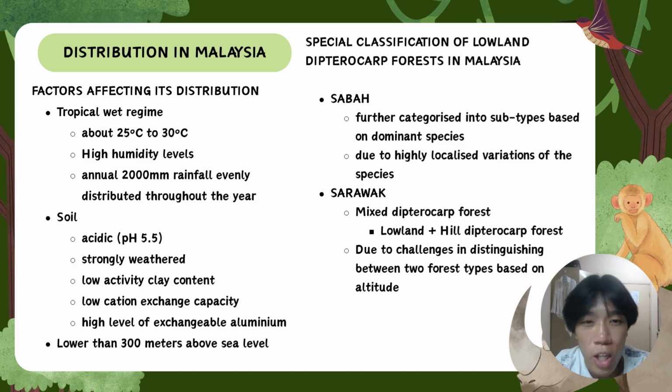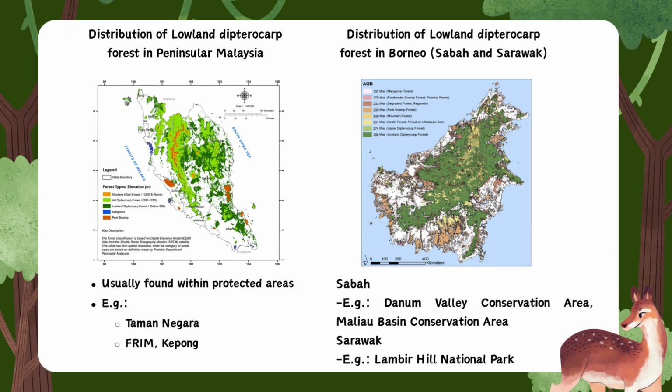There are also special classifications of lowland Dipterocarp forest in Malaysia, which is from Sabah and Sarawak. From Sabah, they are further categorized into subtypes based on dominant species due to their highly localized variations of the species. And for Sarawak, they are mixed between lowland and hill Dipterocarp forests due to challenges in distinguishing between 2 forest types based on altitudes.